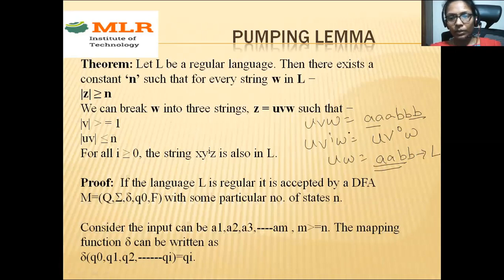You need to check whether this string is available in your language or not. If it is available, go with the next one. What is the next one? Substitute i value as 1. i value 1 means you will get UVW. What is UVW? Triple A, triple B. Anyhow, this will be available in your language.